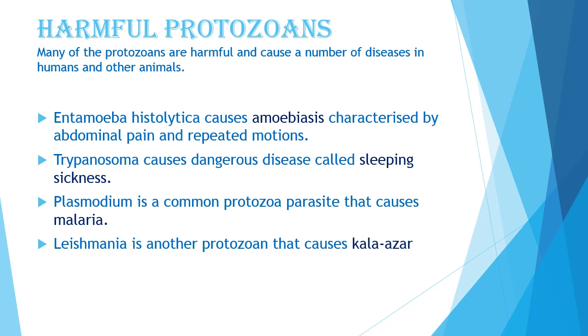Plasmodium is a common protozoan parasite that causes malaria. But you all will say that malaria is caused by a mosquito. Actually, malaria is caused by the protozoa, that is Plasmodium, and the female Anopheles mosquito is the only carrier of that Plasmodium. So the parasite is transmitted by the bite of the female Anopheles mosquito. So now you have learned that Plasmodium is a protozoa which causes malaria in human beings, and the female Anopheles mosquito transmits the malarial parasite.